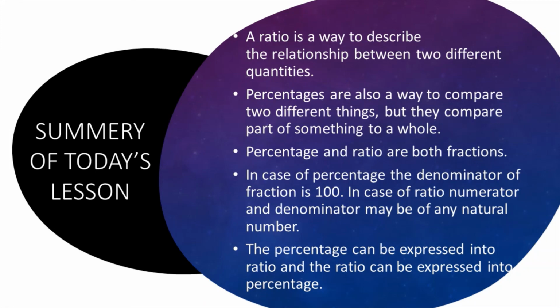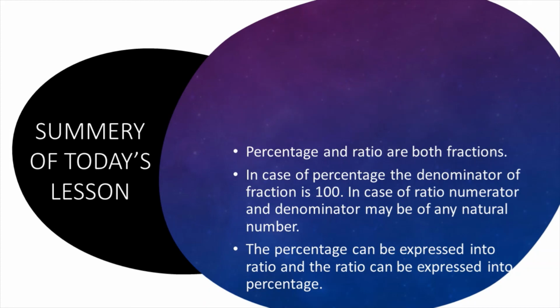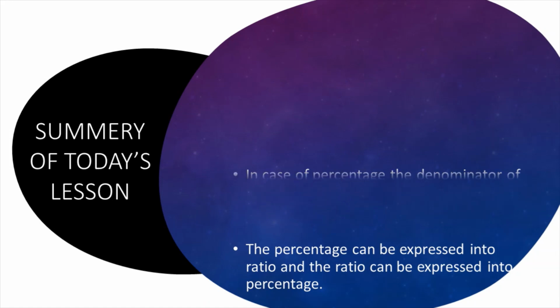So these are the things, my dear students, I am just discussing in a short period of time. Let us see again. A ratio describes a relationship, and percentage is also a way to compare two different things. Percentage and ratio are both fractions. In case of percentage, the denominator must be 100, and in case of ratio, the denominator can be any natural number. And percentage can be expressed as a ratio, and the ratio can be expressed as a percentage.